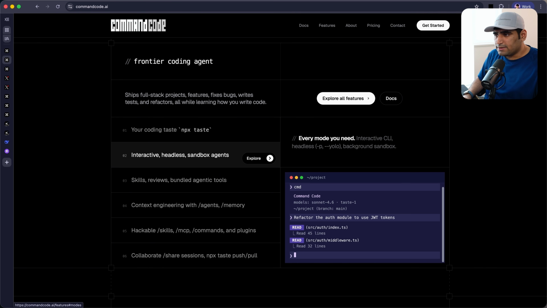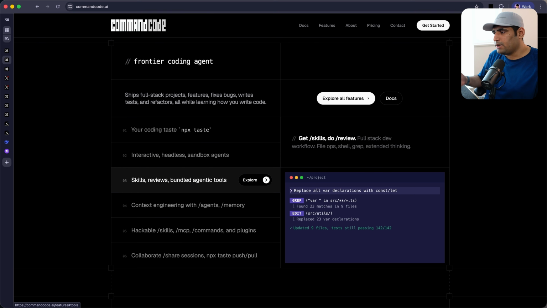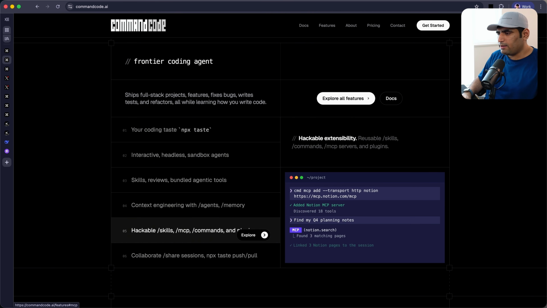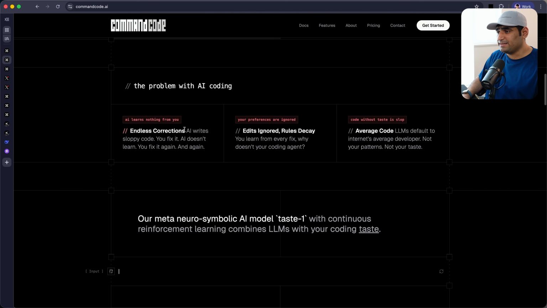CommandCode is available as interactive, headless, and very, very soon under an experimental flag as a sandbox. It can do it all: skills, reviews, and it has a bunch of bundled skills as well, like slash review. And there's something we are going to do about design soon, so I'm very excited about that. We have reflective context engineering, and you can also share your coding sessions and your coding tests with your team. So this is the same problem. Instead of endlessly correcting your coding agents, how about you use a coding agent that can fix your rules and update your skills for you?